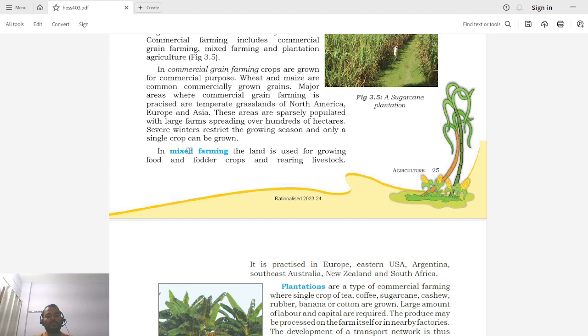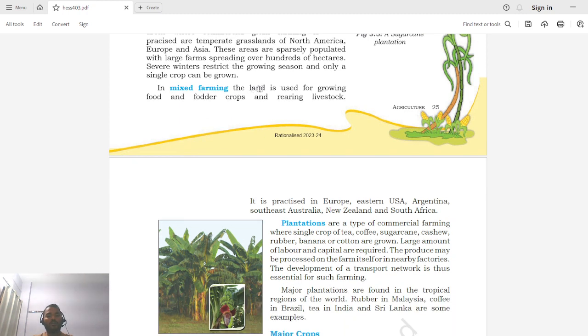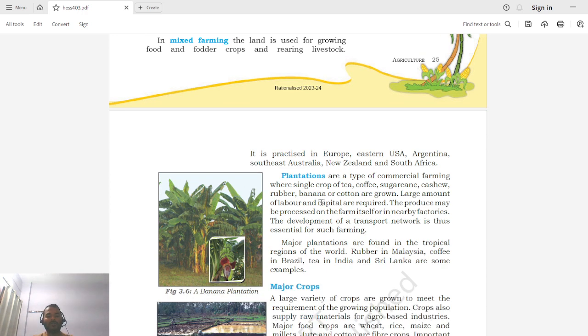Now let us look at what is mixed farming. In mixed farming, the land is used for growing food and fodder crops and rearing livestock. So in mixed farming, what is done? We can grow food and fodder crops for rearing animals. So two things are done. The primary would be growing a food crop, and in that only we will grow fodder crop, which will be used for rearing livestock. It is practiced in Europe, Eastern USA, Argentina, Southeast Australia, New Zealand and South Africa. So these are the regions where mixed farming is practiced.